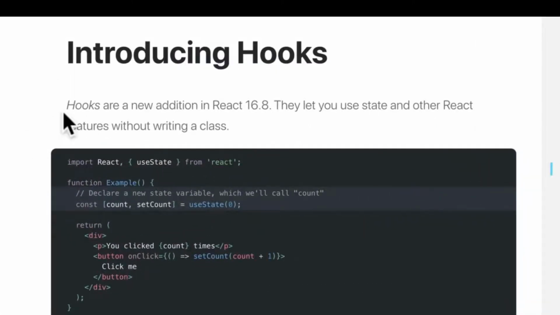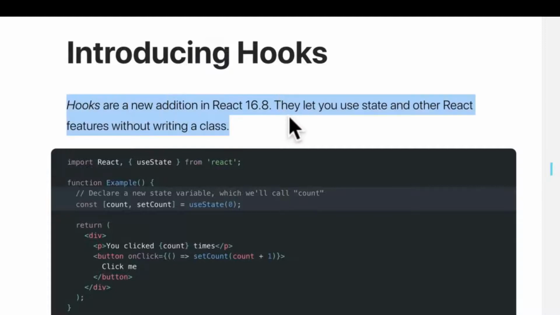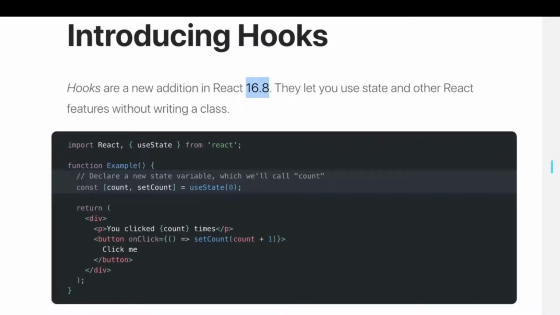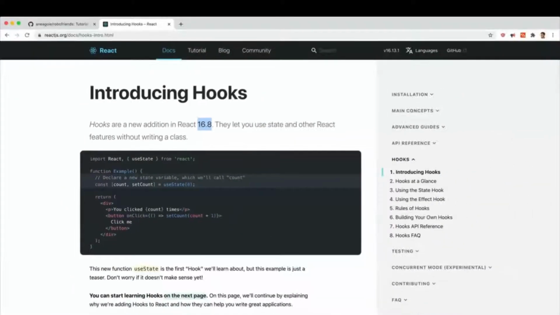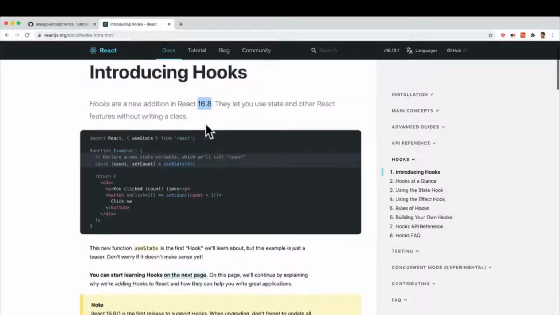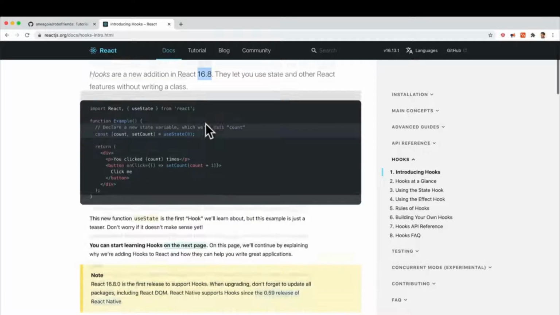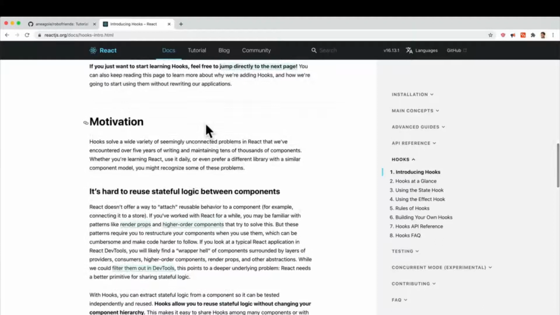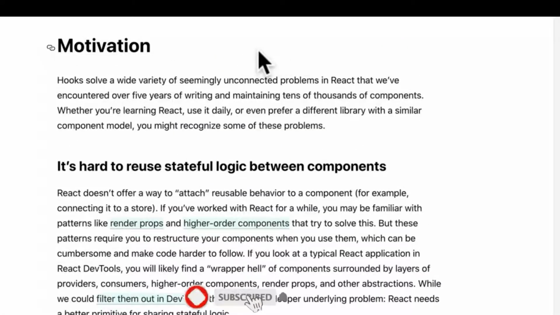Now we see over here that they're a new addition as of 16.8. And if you're watching this video now, there's probably a way later version of React. So as long as you're using this version or higher, you're going to be able to use this new feature. Now, I'm not going to read through the entire documentation for you, but I do want to point out one thing. The number one thing I do when I look at a library and see some of the new changes, I want to look at the motivation. Why did they add it? So if I scroll down, look at that. They have the motivation. Why do we need hooks in the first place?